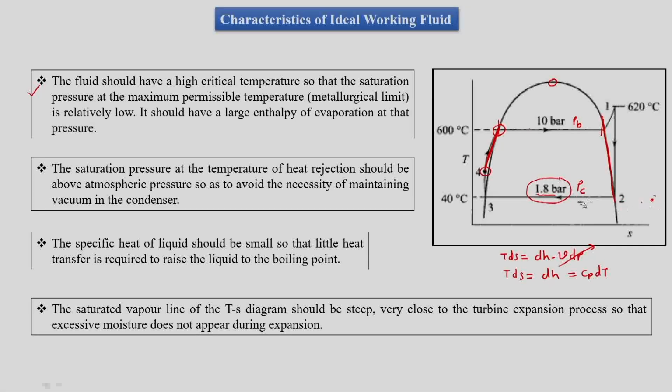If it is not steep, and it is a line of low slope, then we will have very wet steam at the exit of the turbine. So we would have problems in the maintenance of the turbine. So our expectation is that this vapor line should be a very steep line.